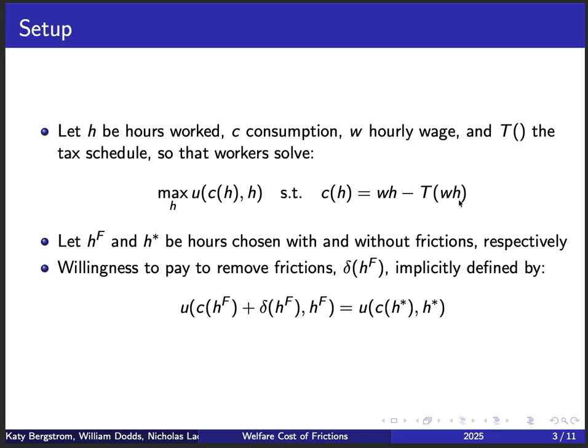The first one is H^F, which is the solution in the world with frictions. So those are the hours chosen in the world with frictions, the ones we actually observe in the data. And H star would be the ideal hours, so the hours that would be chosen if the worker faced no frictions in the economy.